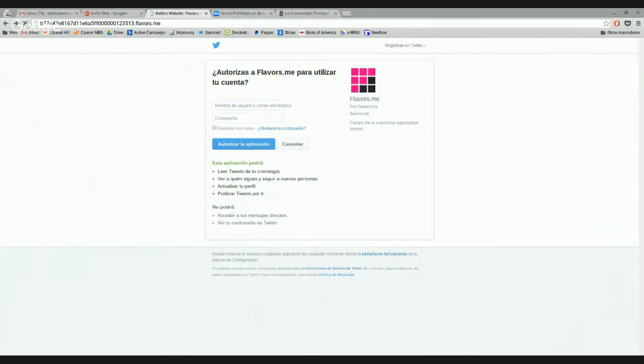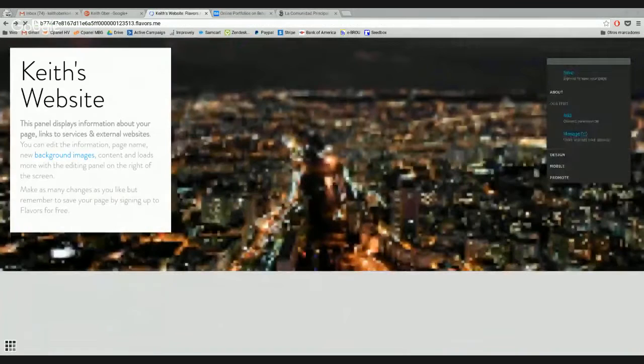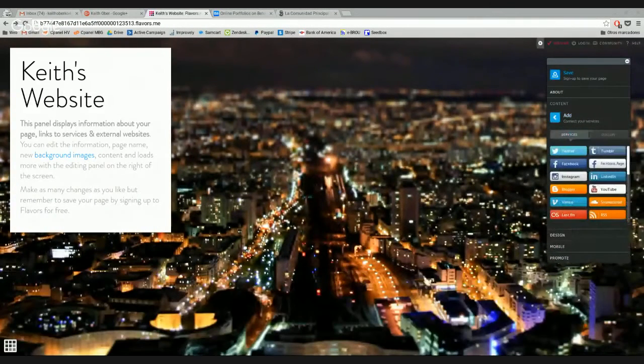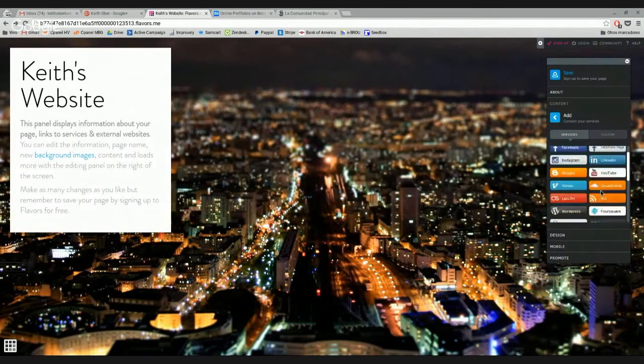Okay, so this persona apparently doesn't have Twitter, so let's keep moving. Here, as you can see, you can add Tumblr, Facebook page, Instagram, LinkedIn, Blogger, YouTube, etc. And RSS. This is interesting because you can add your RSS feed here. I'm going to show you real quick how that works.